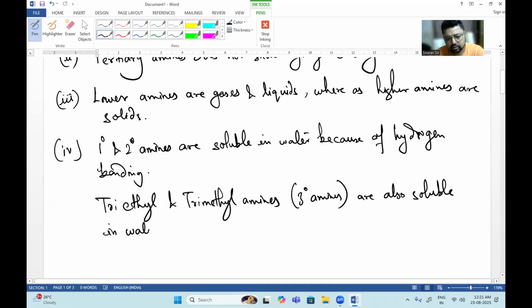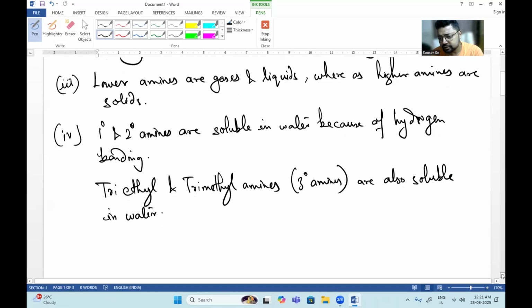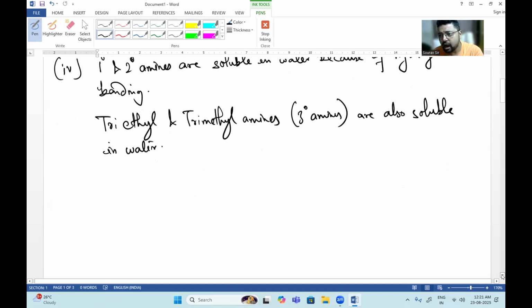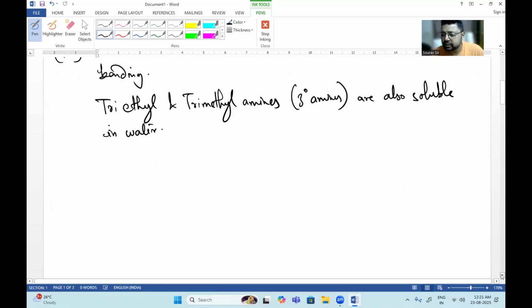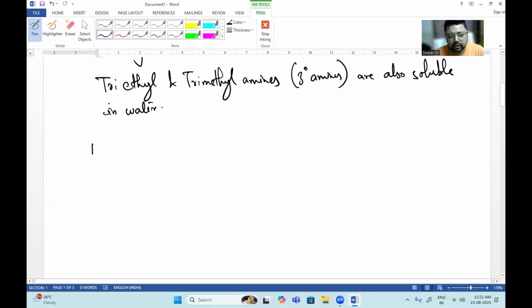Water has the ability to form hydrogen bonds, and the hydrogen in water forms a hydrogen bond with the trialkylamine. So let us see how this hydrogen bond formation takes place in water. If I have a 1 degree amine like RNH2, here is a lone pair.